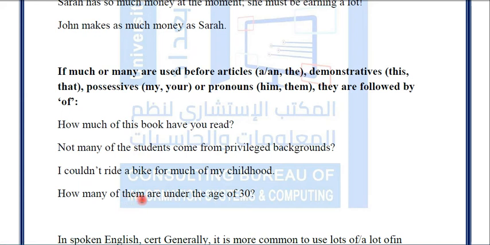How many of them are under the age of 30? We have them, so before it we have of. Okay, here we have my, before it of. And we have the, before it of. So if we have the article, demonstratives, possessive or a pronoun, before it should be of.